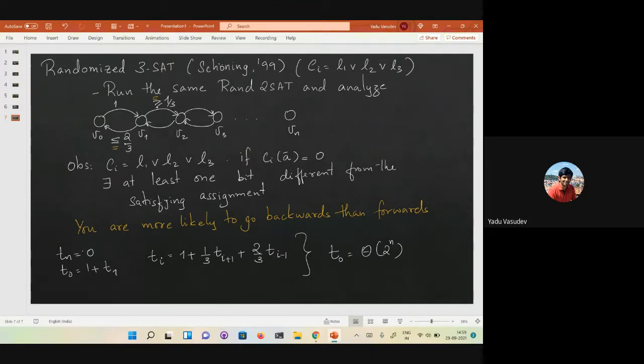Okay. So the question is, how much better can you go? How much faster can you make it? Or can you make it even faster? So here is a very simple deterministic algorithm. Okay, so here is a deterministic 3SAT algorithm. This is going to be slightly better than 2 power n. It's going to be asymptotically better than 2 power n. Okay? And the idea is the same as